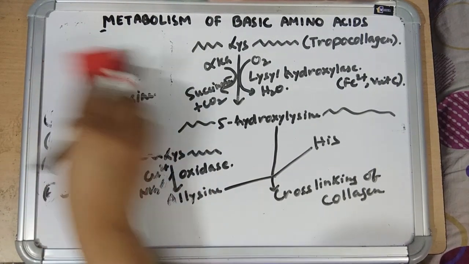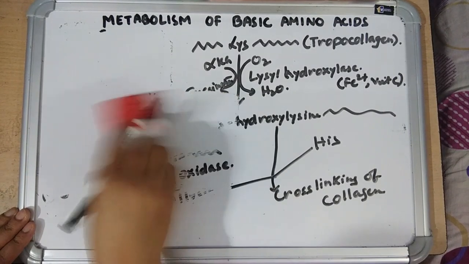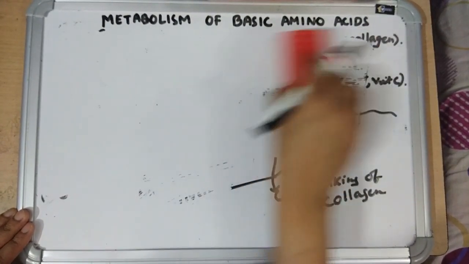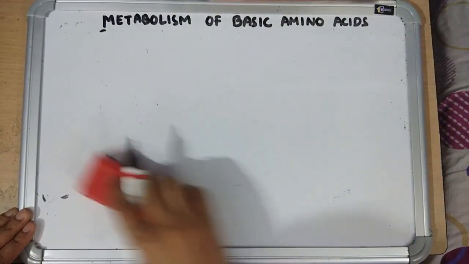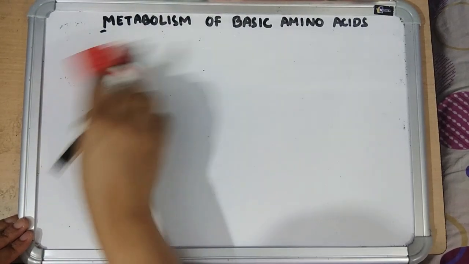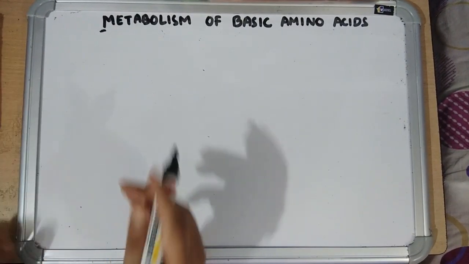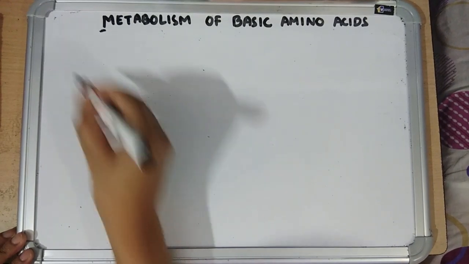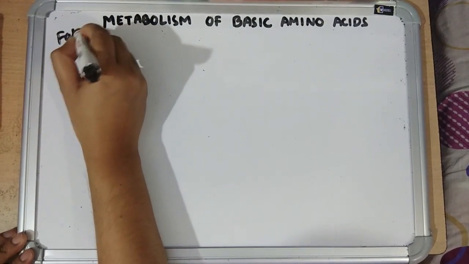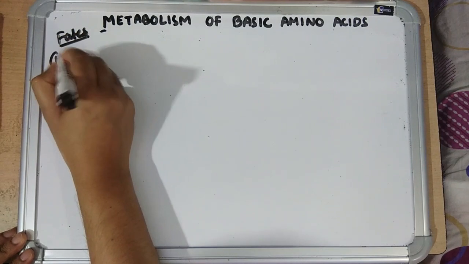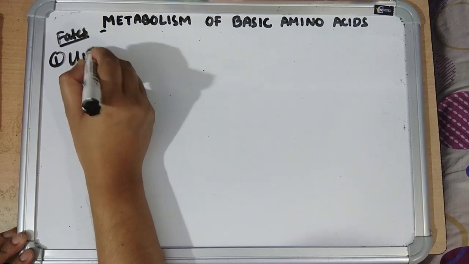Next is arginine. Arginine is an essential or semi-essential amino acid, and it is a glucogenic amino acid. It is synthesized from ornithine by the urea cycle enzymes. Fates are: number 1, it forms urea.